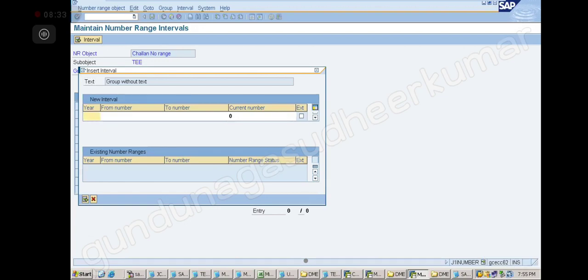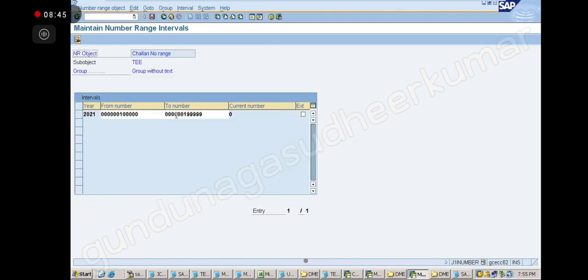What is the year? 2021. From number I am giving 1 lakh to 199. So this is the challan number series for the group 1. Okay, please note down. Okay, note down.